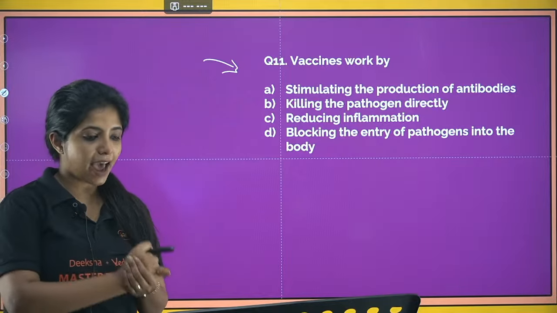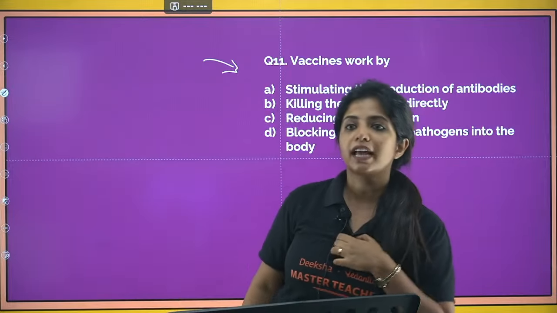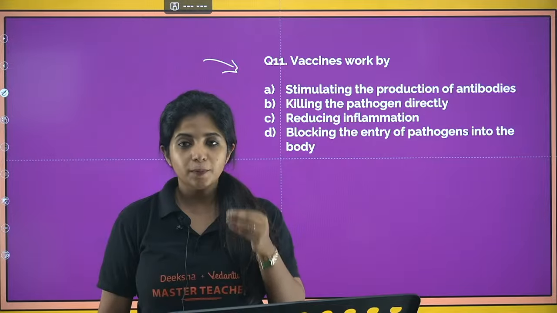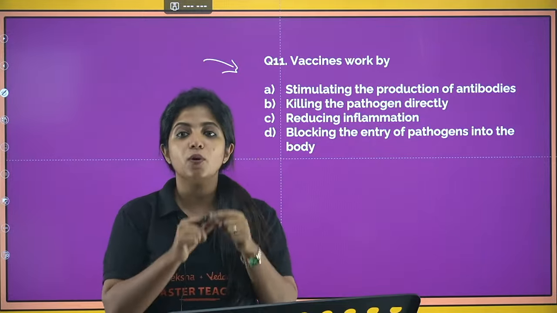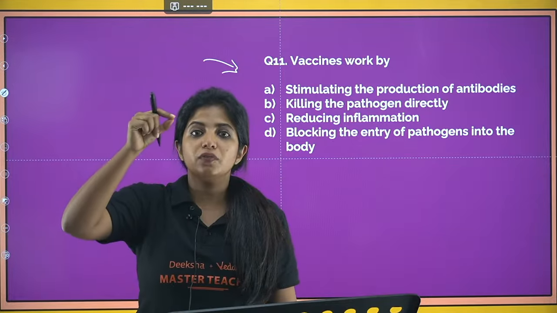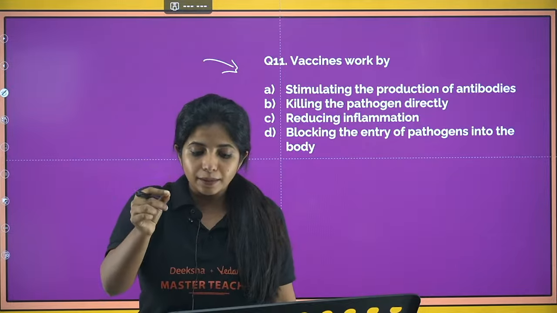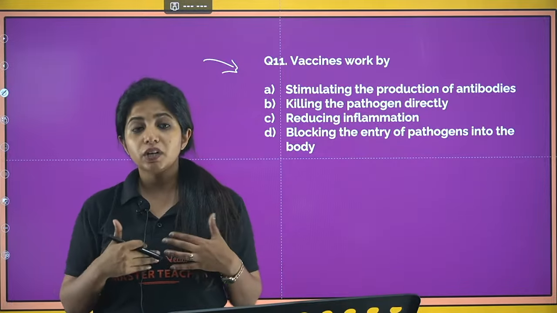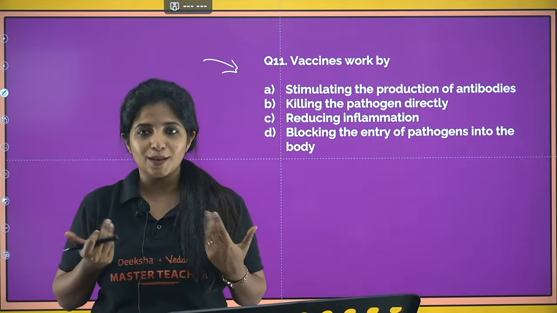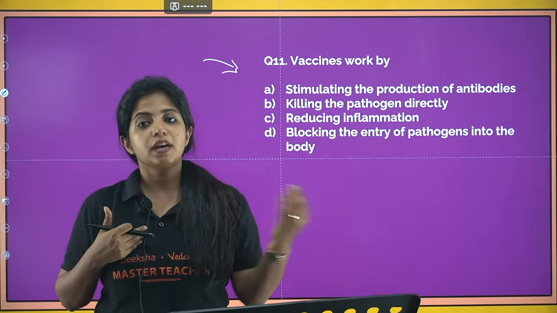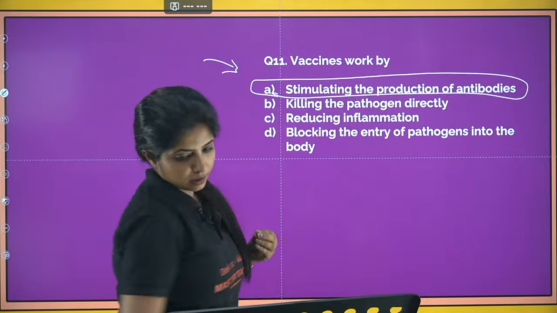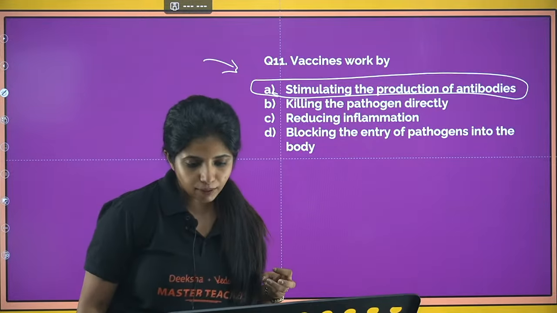How do they work? What is the action? So when we had the COVID era going on, my dear children, at that point we were all given vaccines. Why? In the vaccine we were giving the spike protein which was there on the coronavirus, or a part of it or something made from it. It was given to us so that our body knows something like this can attack us in future and we have to release more antibodies. So for the initial response, for the primary response, we were given those vaccines. So it is for stimulating the production of antibodies. Okay, so A is your answer. So Prakriti gave me the correct answer.